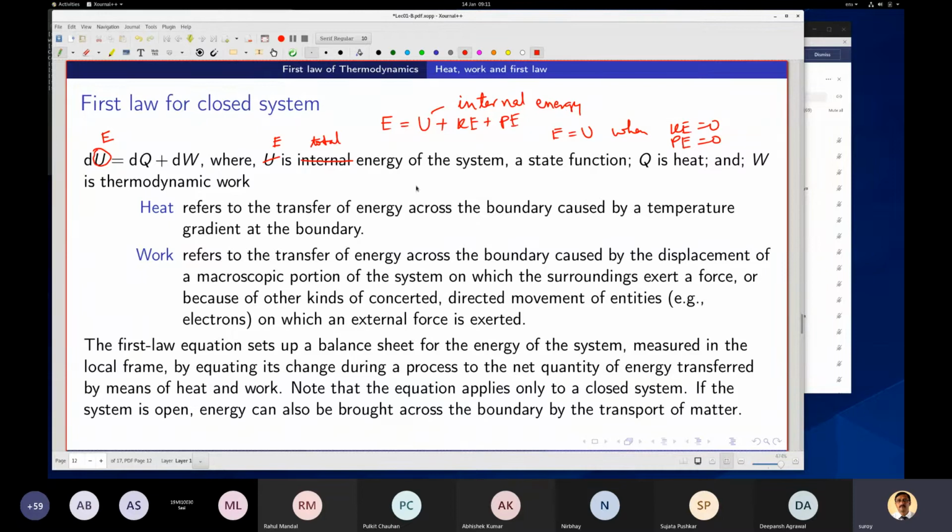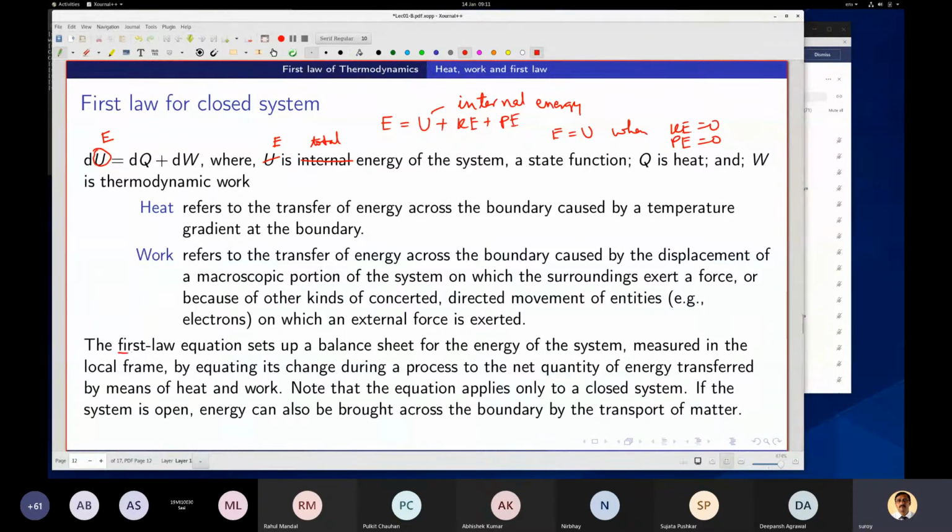By now we know what heat transfer across the boundary is, and you can also have work transfer along the boundary. Energies are caused by displacement of a macroscopic portion of the system on which the surroundings exert a force, or other kinds of forces.